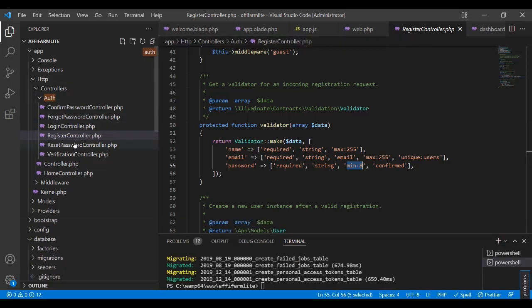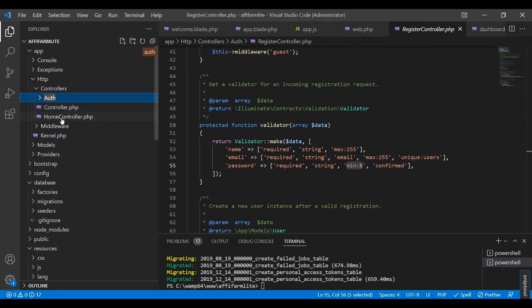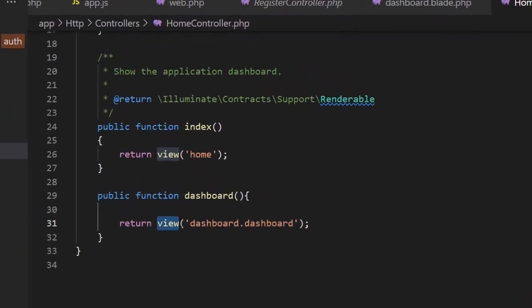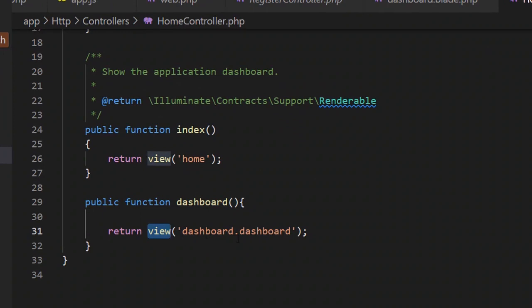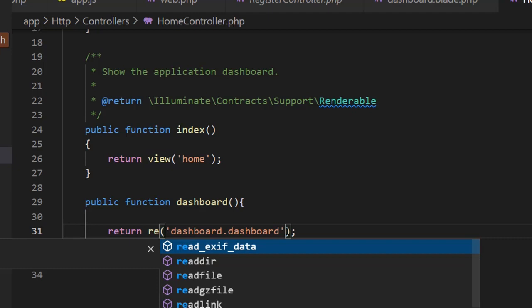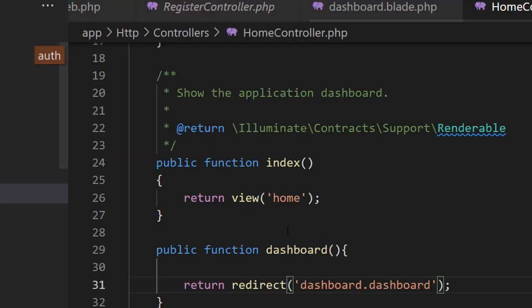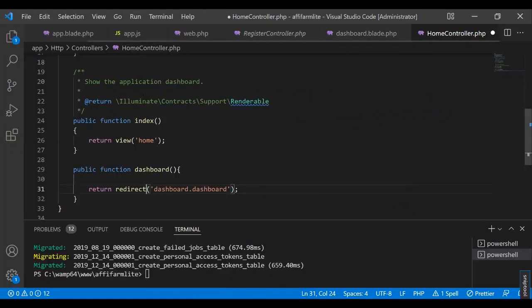Remember, it is under the home controller. Then instead of view, I redirect to dashboard. Redirect is our new word here. Let me do a control plus. I don't know if that is big enough for you. So redirect is our new word there.